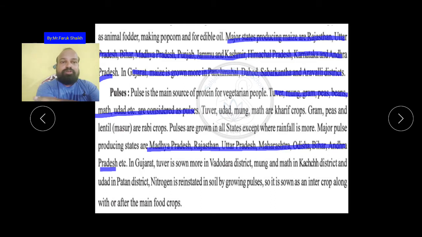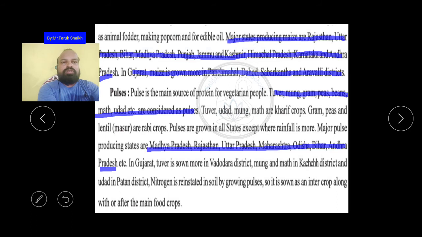The nitrogen is reinstated in the soil by growing pulses, so they are sown as intercrops between crops. Grain, pulses, grain, pulses. One year grain, second year pulses, next year grain, then pulses. This is the way nitrogen is balanced in the soil. That is why nitrogen is in the soil by the pulses. I hope all of you understood.